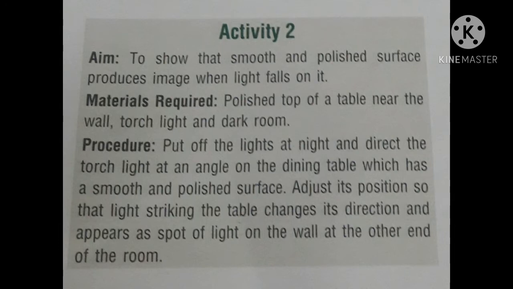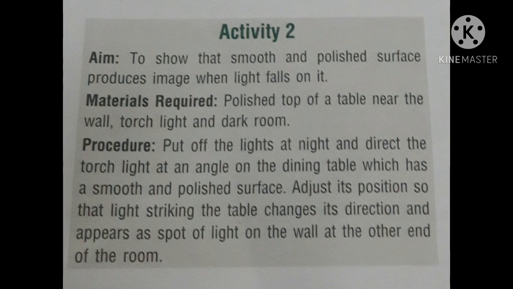Activity 2. To show that a smooth and polished surface produces an image when light falls on it. For this activity, materials required: the polished top of a table near the wall, a torchlight and a dark room.